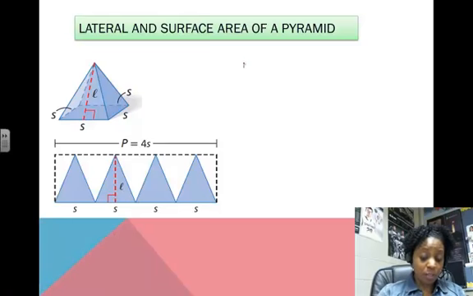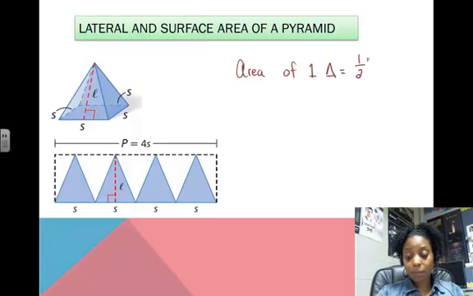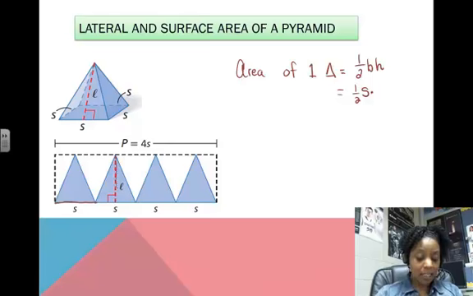So the area of one triangle is going to be 1/2 base times the height, but we need to substitute in what those are. So it's 1/2. In this case, the base is S, so it's our side length S, times the height, and in this case the height is L, also known as our slant height.